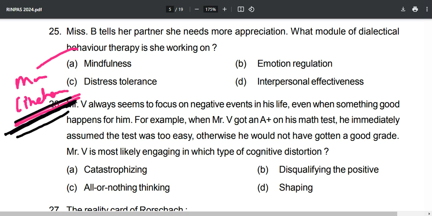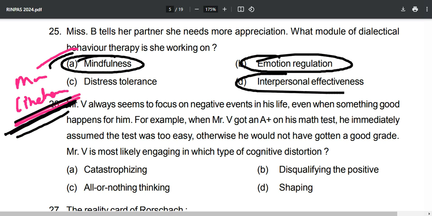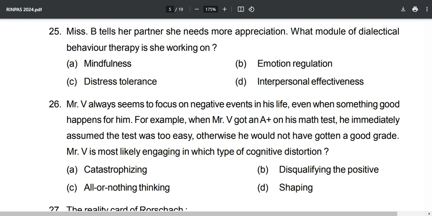Marsha Linehan has given this dialectical behavior therapy mainly for those with suicidal tendencies and the like. And mindfulness is also considered emotional regulation, interpersonal effectiveness. But right now, the correct answer is option D, interpersonal effectiveness.